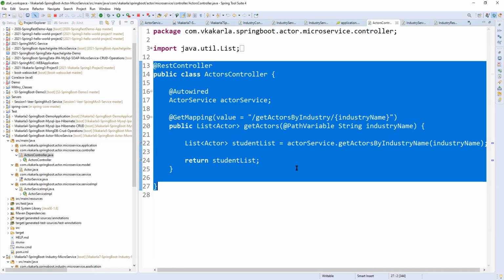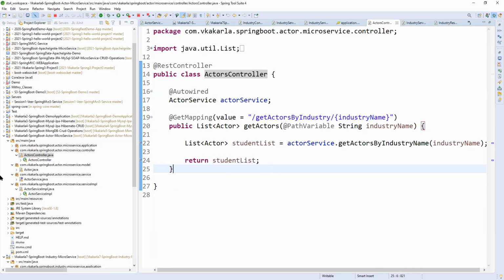Raju, so how can we? Yeah, Raju. Raju, once again, can you come to that industry project once again and to the controller thing?